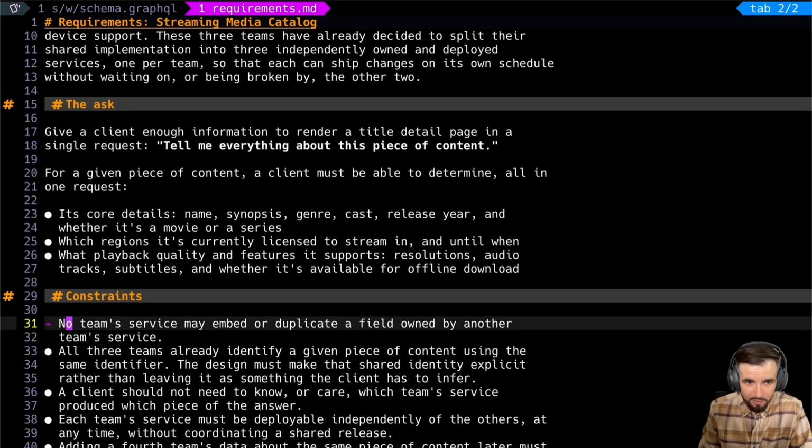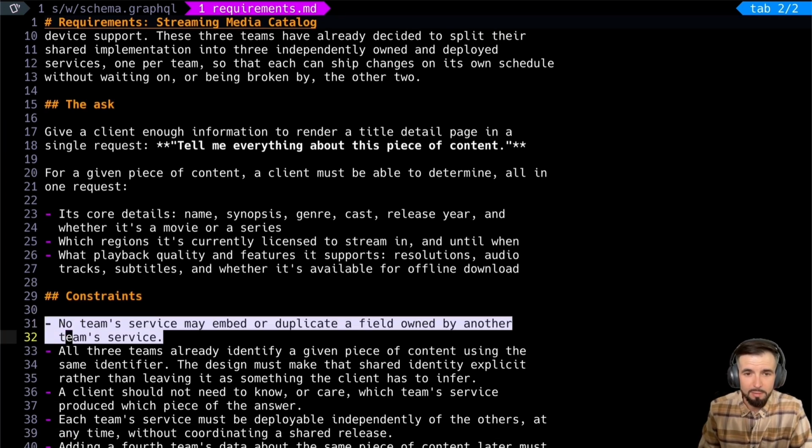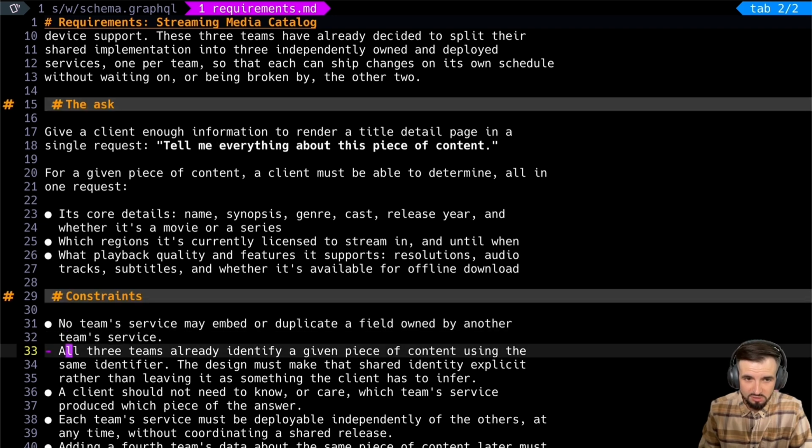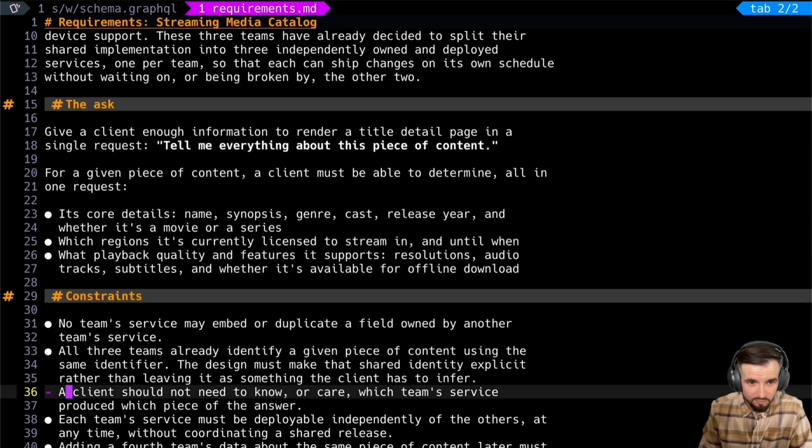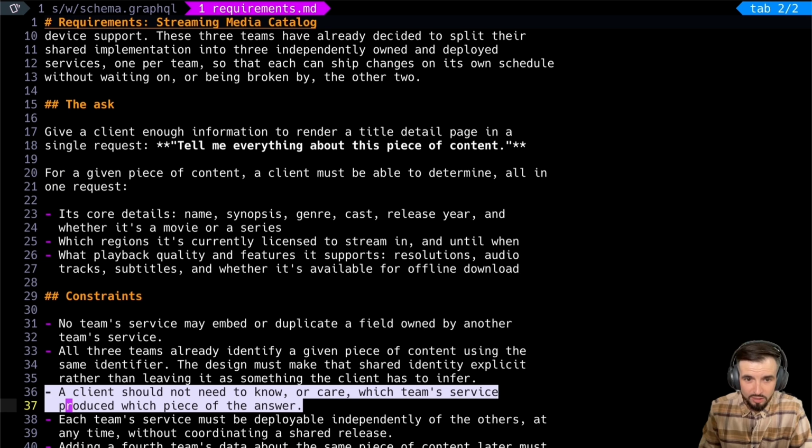Always the sad part, right? No team service may embed or duplicate a field owned by another team's service. Again, Federation gives us the vocabulary for that. All 3 teams already identify a given piece of content using the same identifier. The design must make that shared identity explicit rather than leaving it as something the client has to infer. Fair enough. Client should not need to know or care which team service produced which piece of the answer.